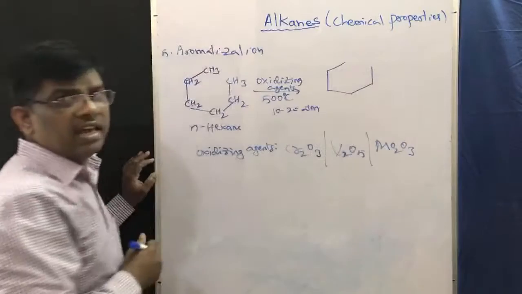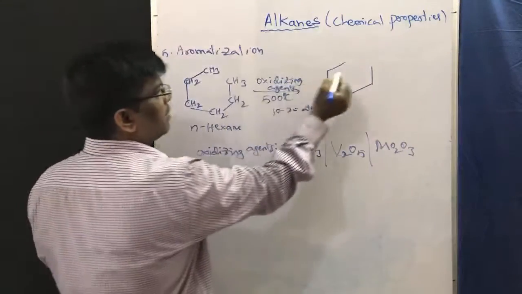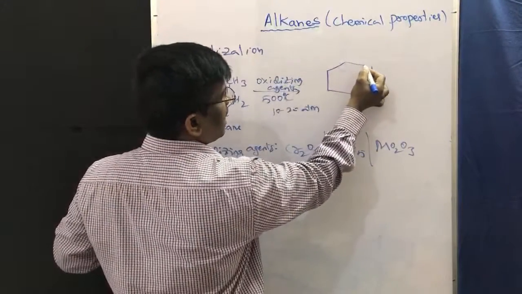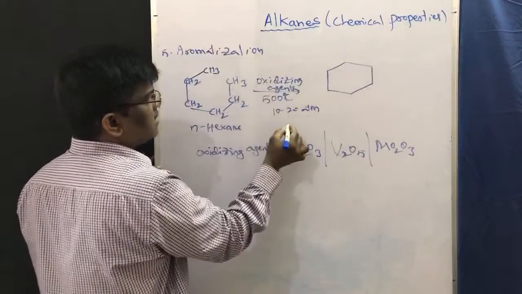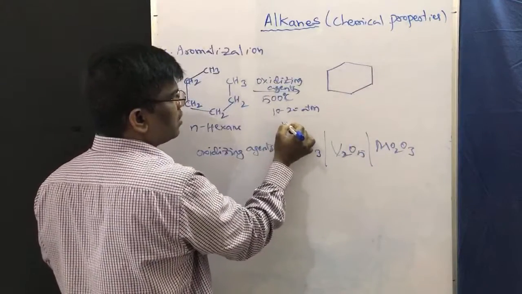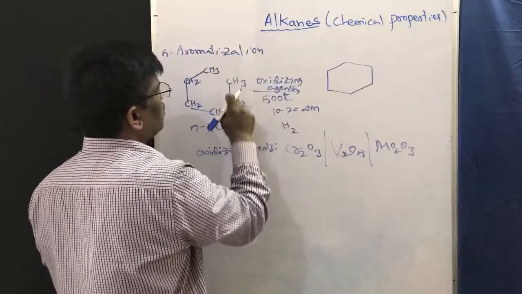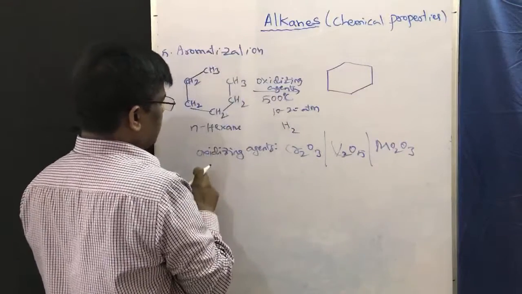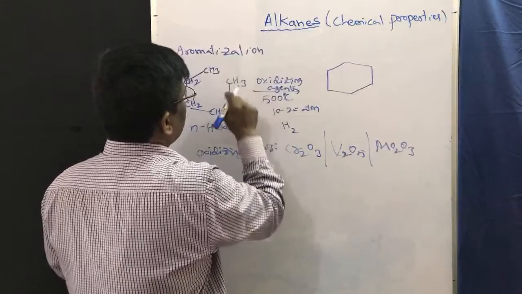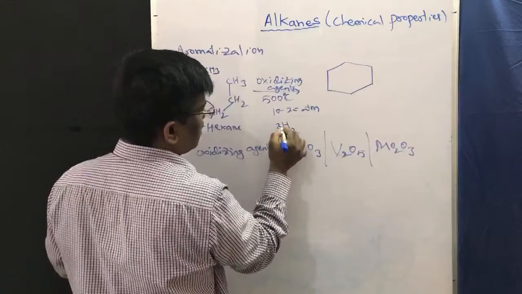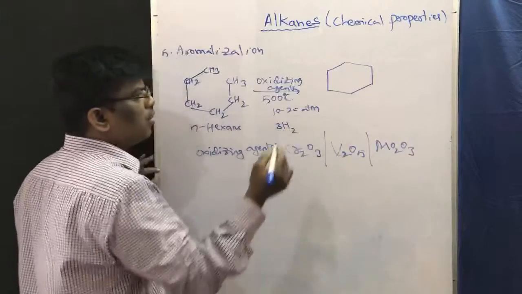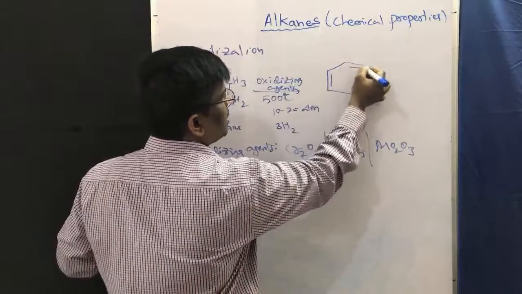How many carbons are there? 6. Very good. It is going to cyclize like this, and these oxidizing agents are going to take up hydrogens. 6 hydrogens will be removed to give this benzene.